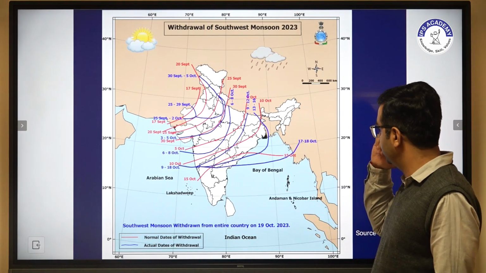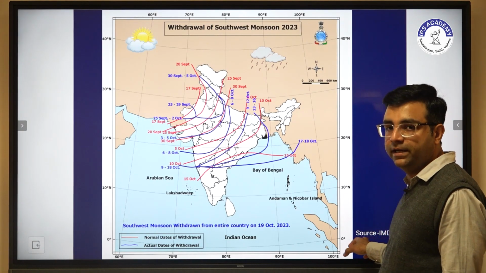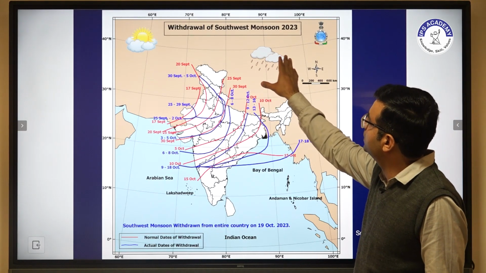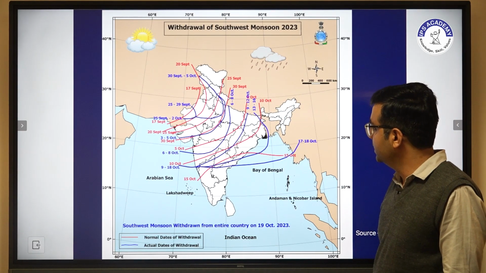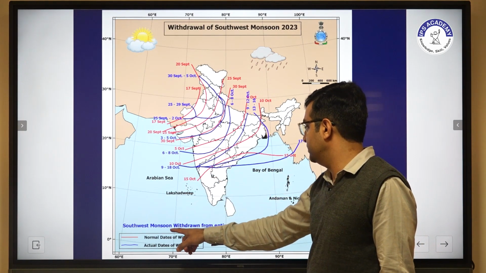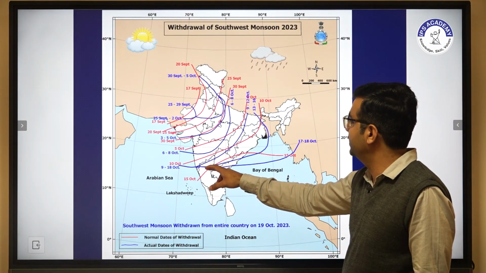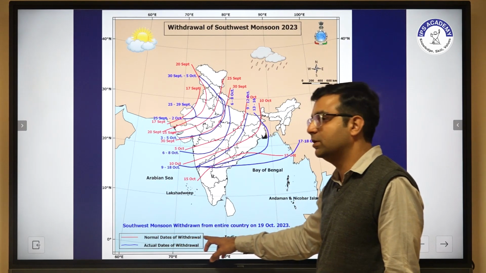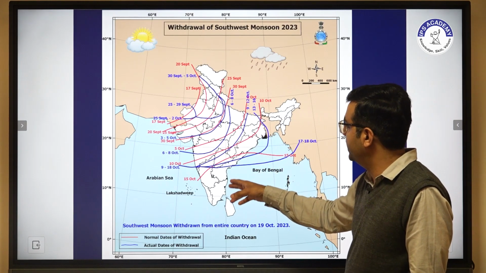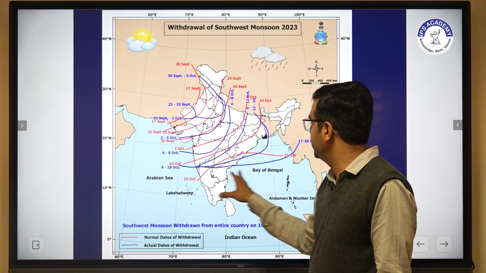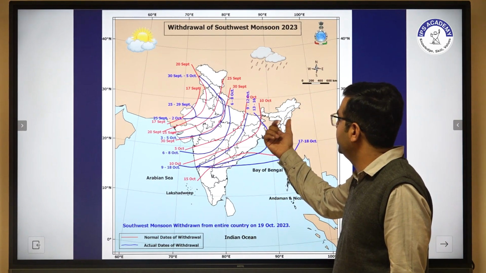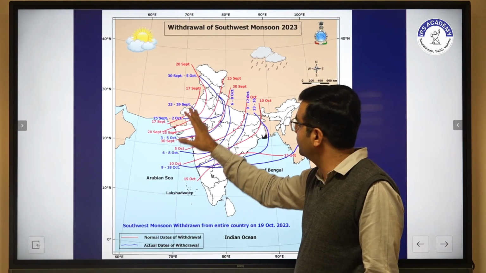This map is sourced from the Indian Meteorological Department, and the figure clearly shows the withdrawal of the southwest monsoon in 2023. These blue lines show the active dates of withdrawal, or the active monsoon, and this one shows the normal dates of the monsoon. We can clearly see that India is located between the Arabian Sea and the Bay of Bengal. This is north, this is east, this is south, and this is the west part of India.